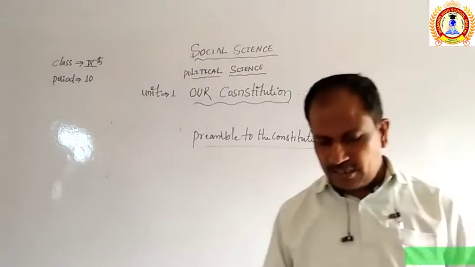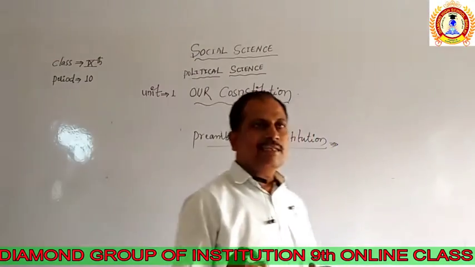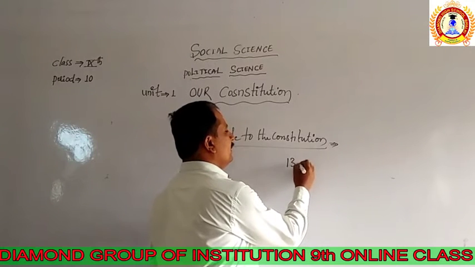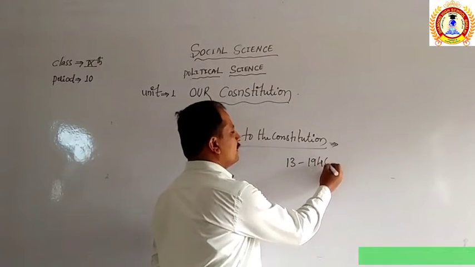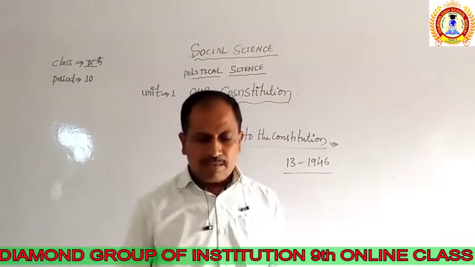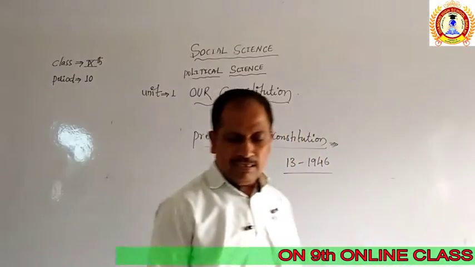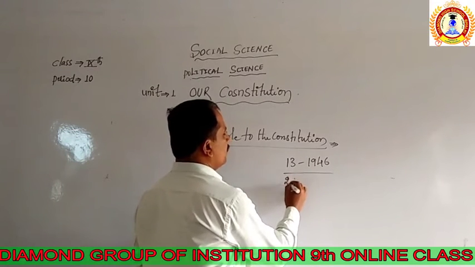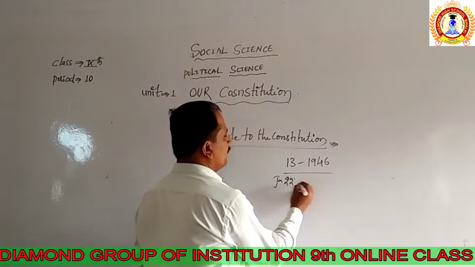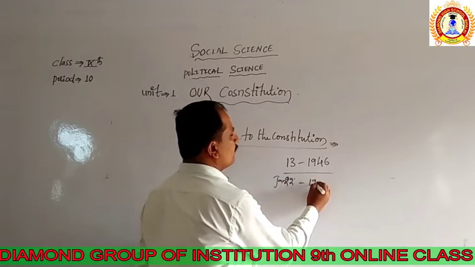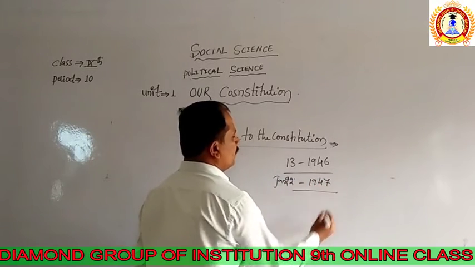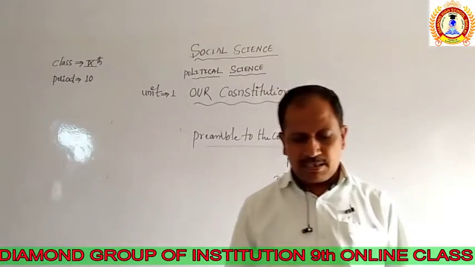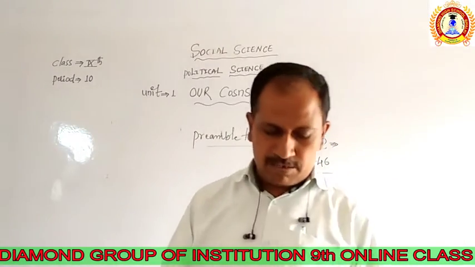It was moved on the 13th in 1946, but it came into existence on January 22, 1947.